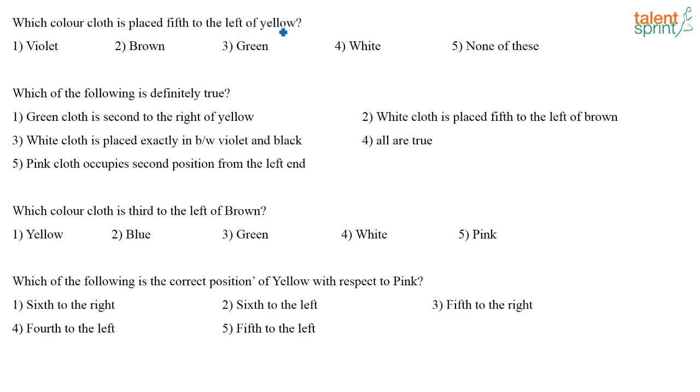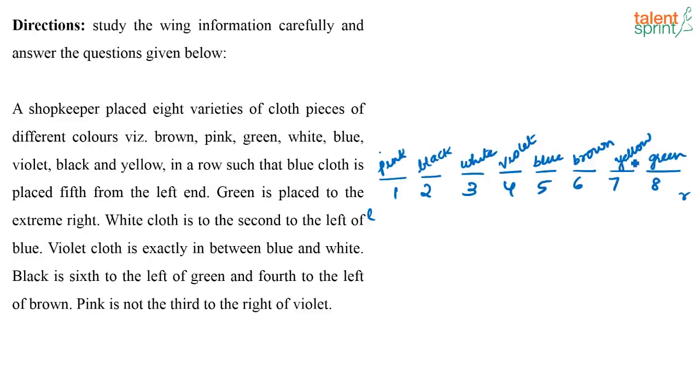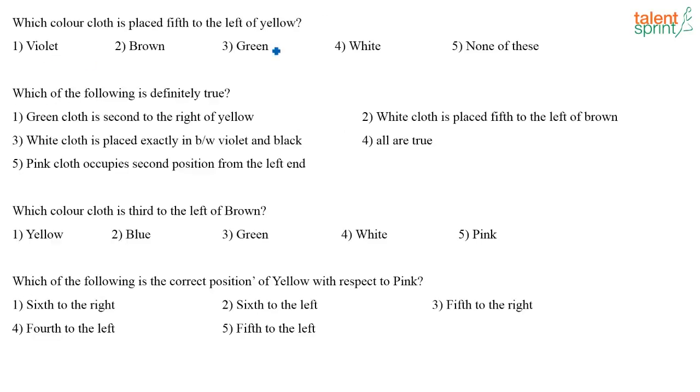Now first question. Which color cloth is placed 5th to the left of yellow? 1, 2, 3, 4, 5. Black is placed 5th to the left of yellow. That is not there in the option. So your answer will be none of these. The correct answer is actually black.